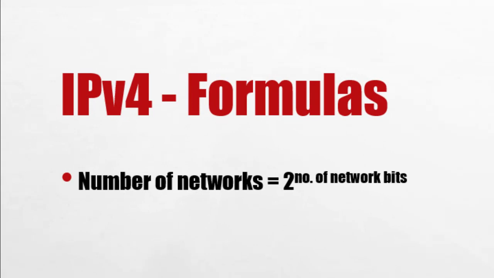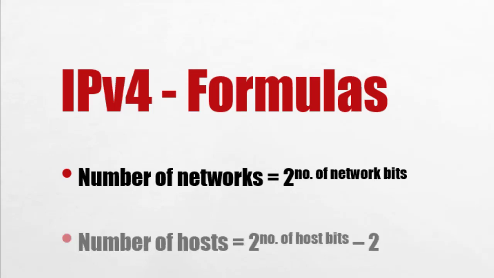That is 2 to the power the number of network bits. So in a subnet mask, if you count the number of 1s, then it will give me the number of network bits.